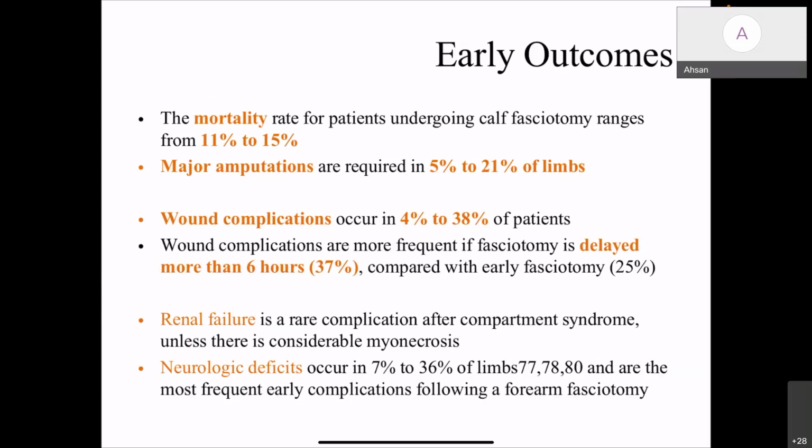And wound complications are more frequently associated with delayed fasciotomy, when the fasciotomy is delayed for more than 6 hours. That is 37% compared to the early fasciotomies. And renal failure is a complication after compartment syndrome, unless there is considerable myonecrosis. And neurologic deficit occurs in 7 to 36% of the limbs studied.